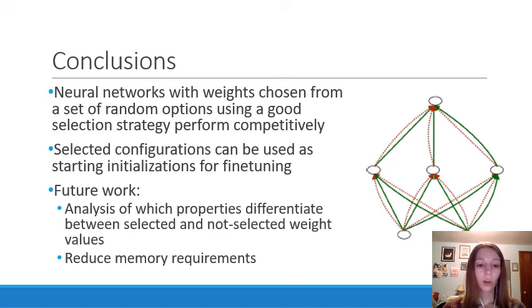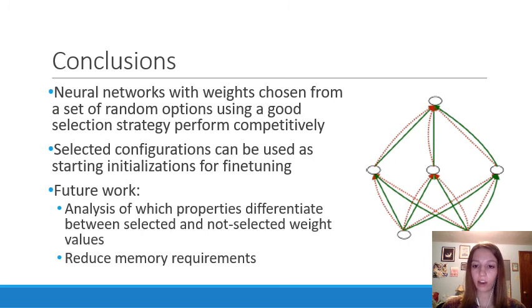For future work, there should be some analysis of which properties differentiate between selected and not selected weight values when that algorithm is going through and determining how to optimize loss. And also, there should be reduced memory requirements just so that these concepts can be scaled to bigger networks.